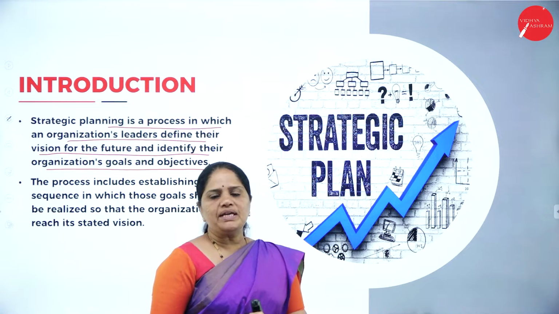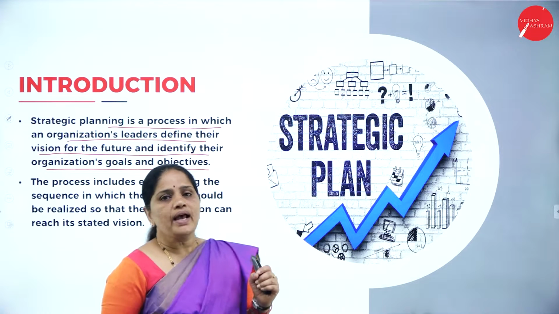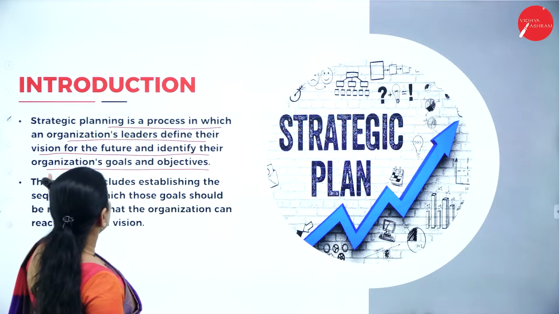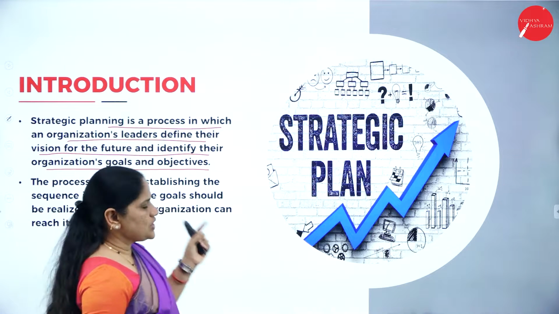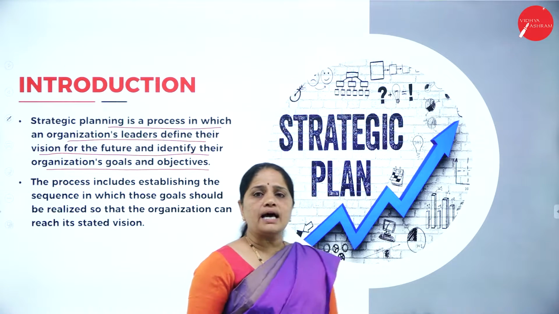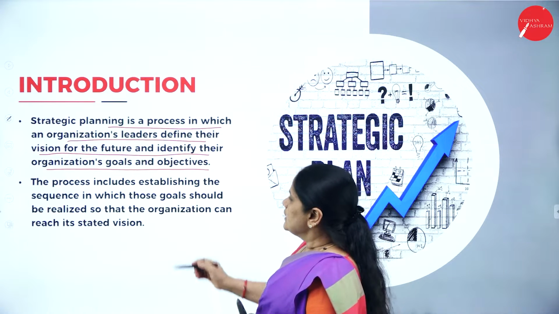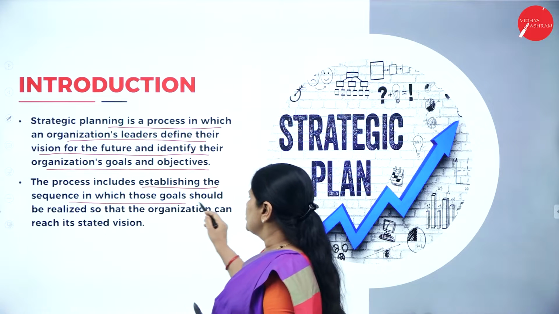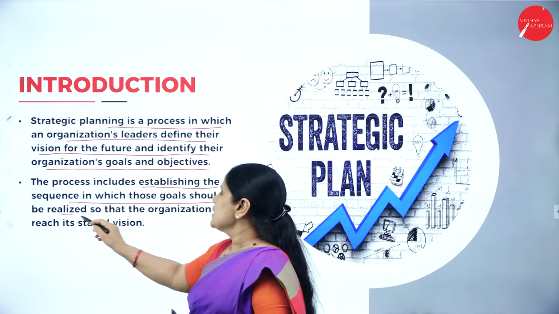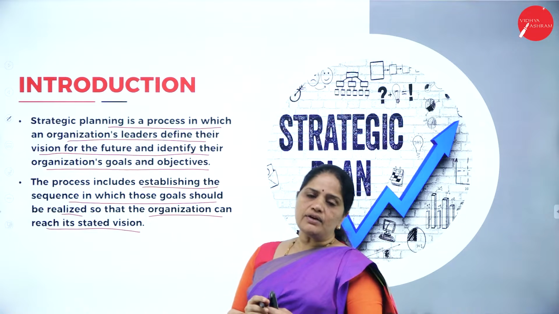Now, what do we mean by strategic planning? Here, strategic planning refers to identification of the vision of the organization. So, what is the vision, what are the goals and what are the objectives? Then, the process includes establishing the sequence in which those goals should be realized so that the organization can reach its stated vision.